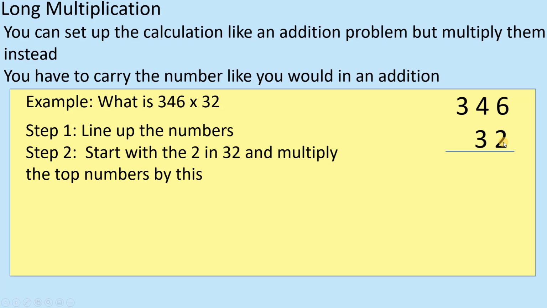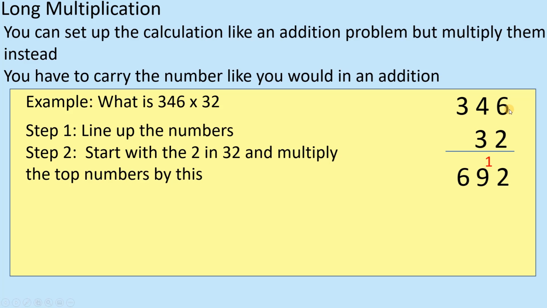How I do it is I'm going to take the 2 and multiply these 3 numbers, and then I'm going to take the 3 and multiply these 3 numbers. So here we go. 6 times 2 is 12, so 2 and carry the 1. Then 4 times 2 is 8, plus the 1 gives me 9. Then 3 times 2 gives me 6. So that is 346 times 2.